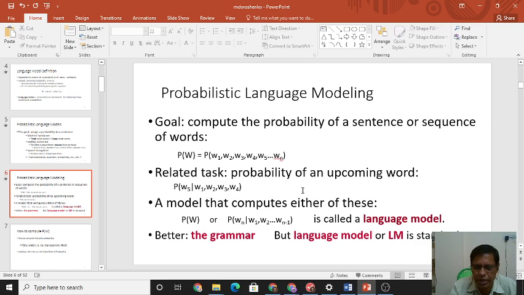A model that computes either of these is called a language model.